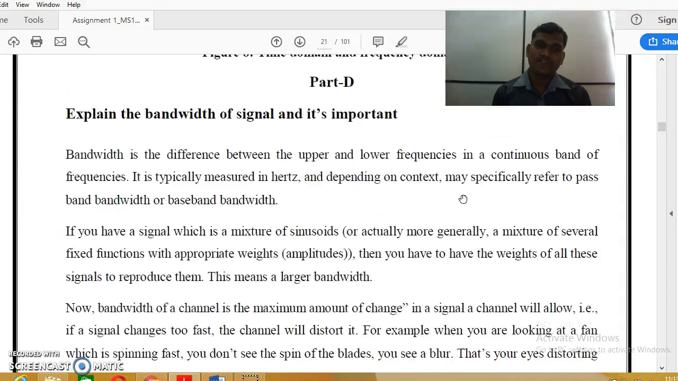Right? The next one is to explain the bandwidth of signals and its importance. What do you mean by bandwidth of signals? Bandwidth is the difference between the upper and lower frequencies in a continuous band of frequency. It is typically measured in hertz, and depending on context, it may specifically refer to pass bandwidth or baseband bandwidth.